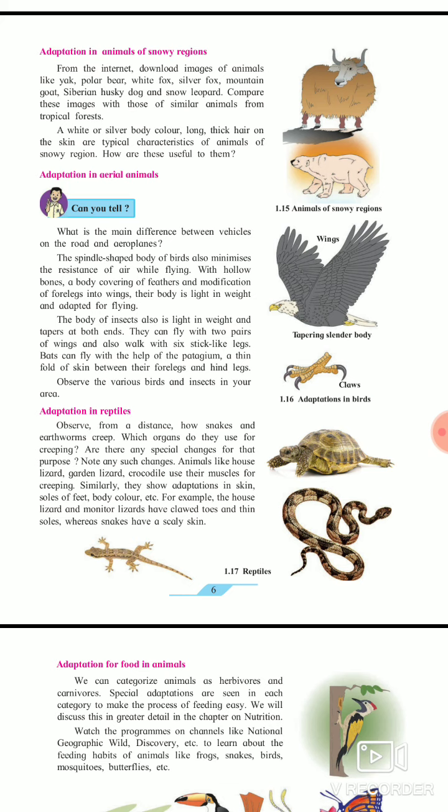Now move towards adaptation in aerial animals. What are aerial animals? Birds, obviously. Okay, the word aerial means which fly in the sky. Okay, so as we know, there are vehicles on a road, means car, bike, bicycle, and aeroplane which flies in the sky. So what is the difference? We can cover a much greater distance with the help of an aeroplane rather than a vehicle or a bike.